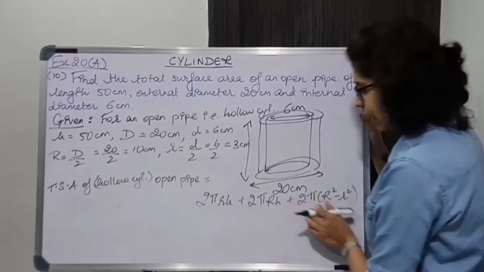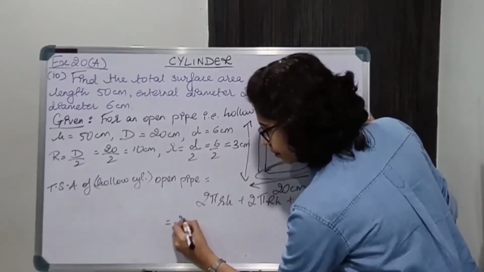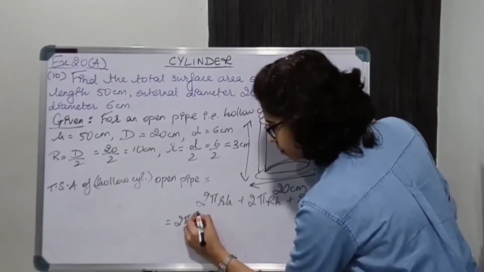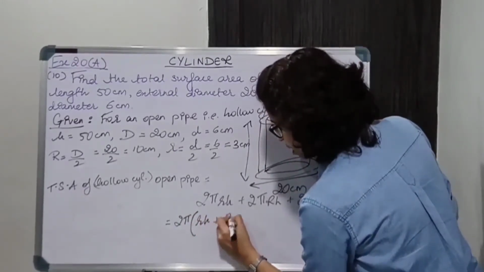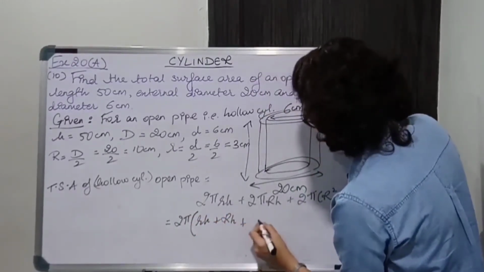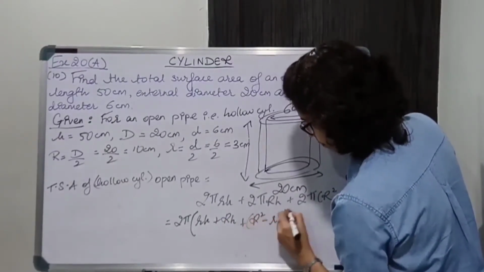I can take 2 pi common from all of these, so I'll take 2 pi common over here. ठीक है, what will be left in the bracket? Small rh plus capital RH plus capital R square minus small r square.